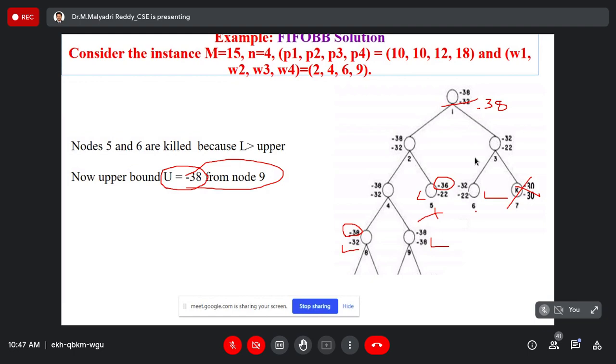Take node 6. The cost function is minus 32, sir. It exceeds the boundary function. Yes, sir. Kill this one.